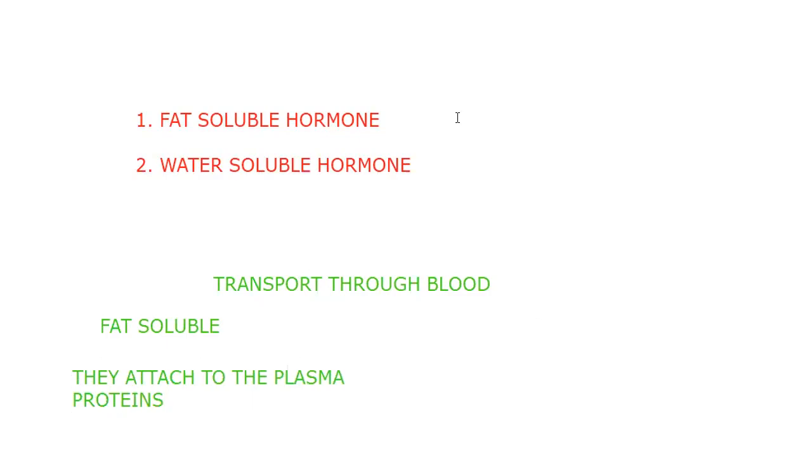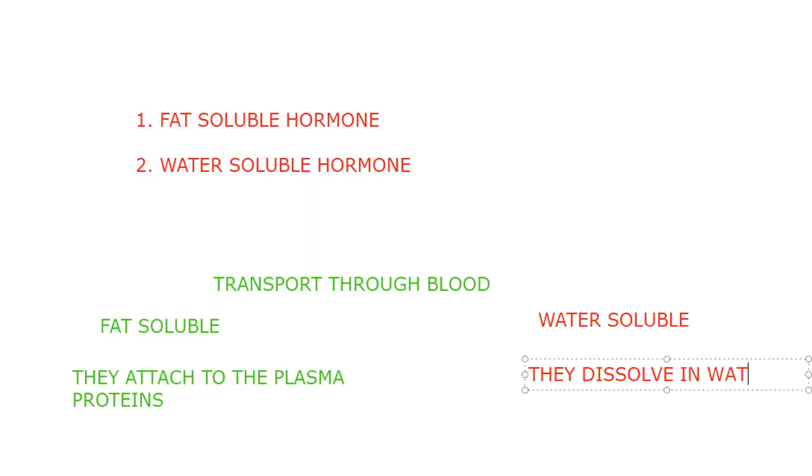Okay, then how are the water soluble hormones transported in this case? We said they are water soluble hormones, that means they dissolve easily. They dissolve in the water of plasma and get transported over. Being fat soluble, they can't dissolve in the water of blood plasma, and that's why they attach to the plasma proteins and are transported to certain body parts. Actually, they transport everywhere, but they work only on the target organ. That is the property of hormones.